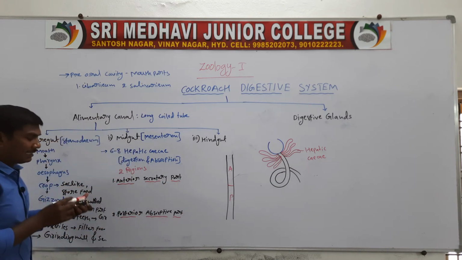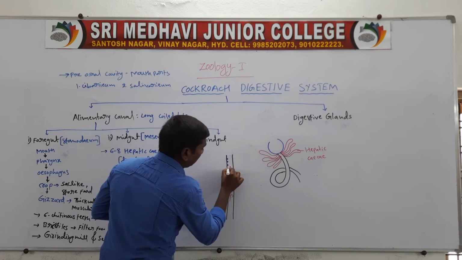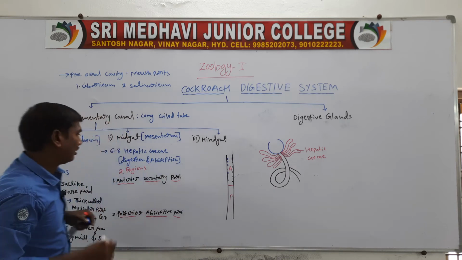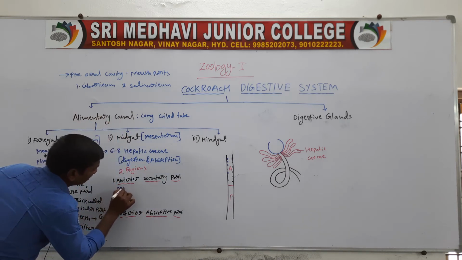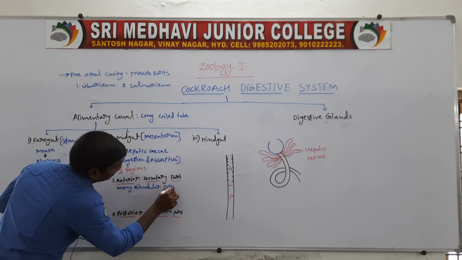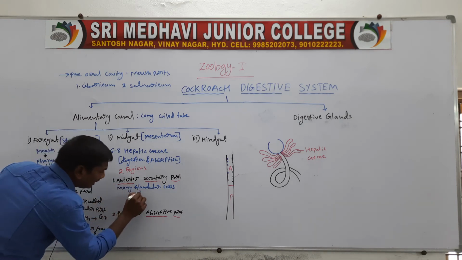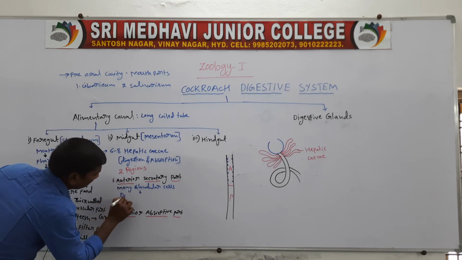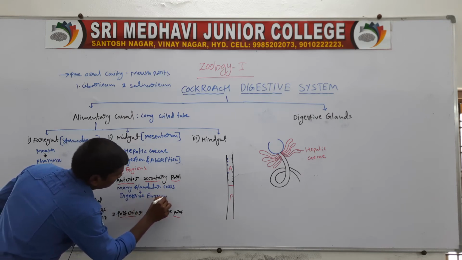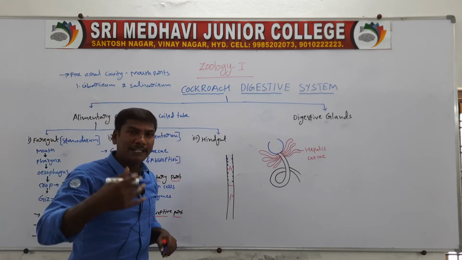First, the anterior secretory part. The anterior secretory part contains many glandular cells.